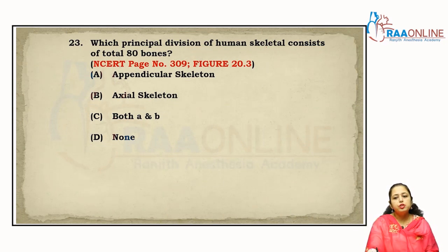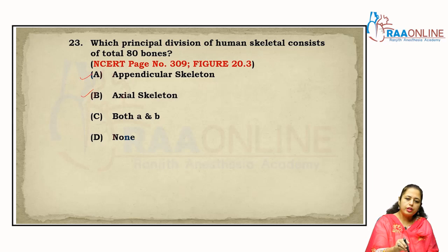The principal division of the human skeletal system, right? The human skeletal system is divided into the appendicular skeleton and the axial skeleton. The appendicular skeleton has 126 bones, and the axial skeleton consists of 80 bones. So according to that question, the answer is the axial skeleton, right? That is 23.